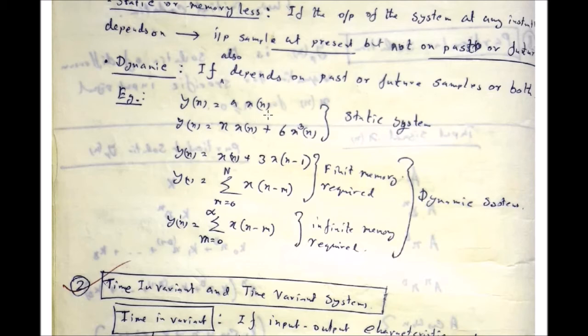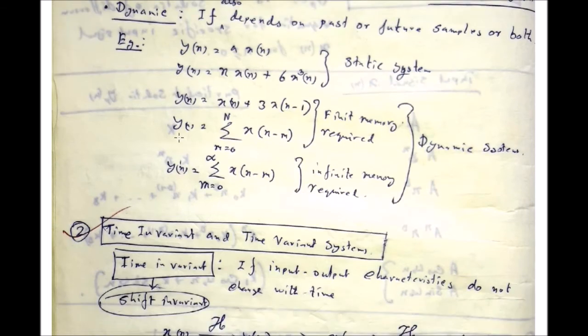See that a x(n), this term depends only on the present sample of the input, so it is simply the static or memoryless system. Next one, y(n) is equal to n x(n) plus 6 x^3(n). Okay, here also there is no future or past sample dependency, only the present sample dependency, so it is also a static memoryless system.